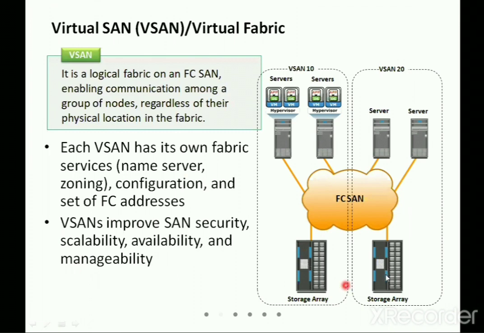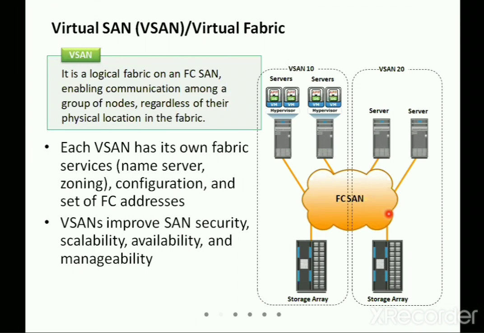Here also it is at a different location, and you are able to share that. Whenever I use this vSAN, it has its own zone, name server, and configurations, and the addresses are also different. So this vSAN over block level storage virtualization provides security, scalability, availability, and even manageability, right?